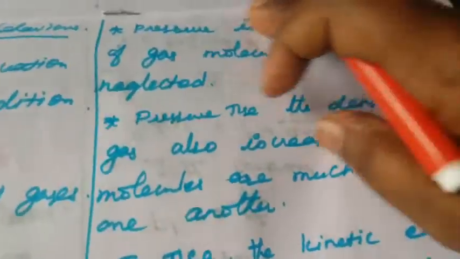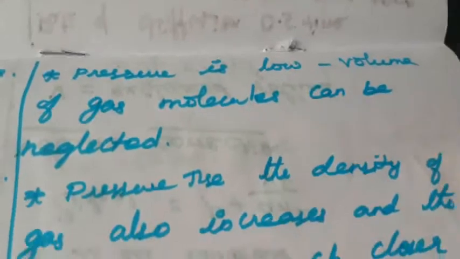Next, another one is compressibility. When pressure is low, the volume of the gas molecules can be neglected. What is the meaning of that? Here I am drawing a diagram. This is a gas container, full of molecules, and the molecules move freely inside the container. So when the pressure is very low, the volume of the molecules is negligible compared to the container; it is not measurable.